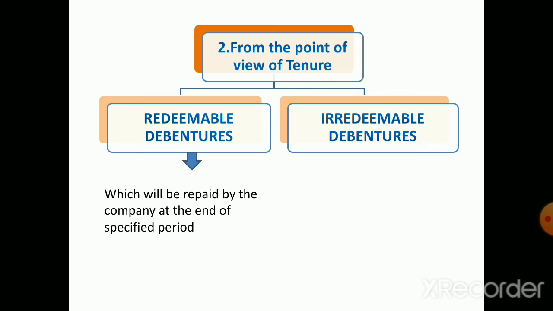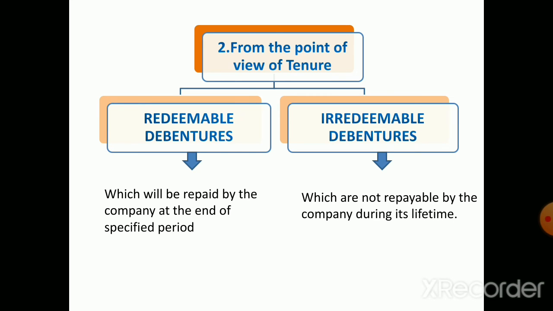Most of the debentures are generally of this type. Next is irredeemable debentures. Irredeemable debentures are the debentures which are not repayable by the company during its lifetime. And these debentures are repayable only at the time of liquidation of the company.